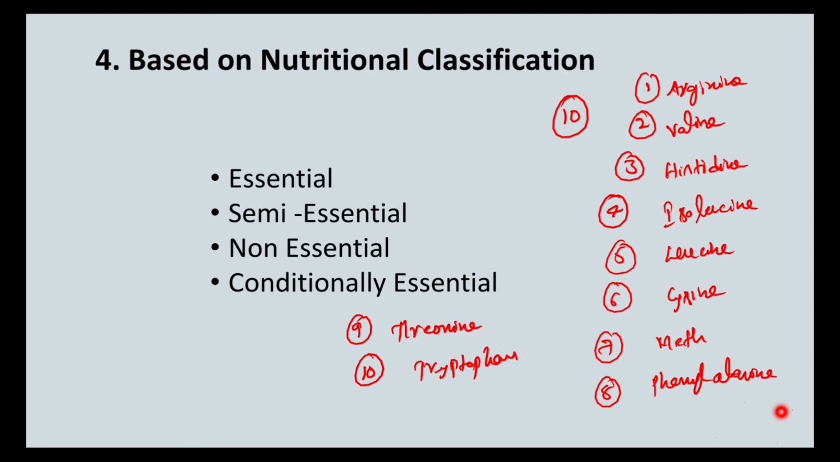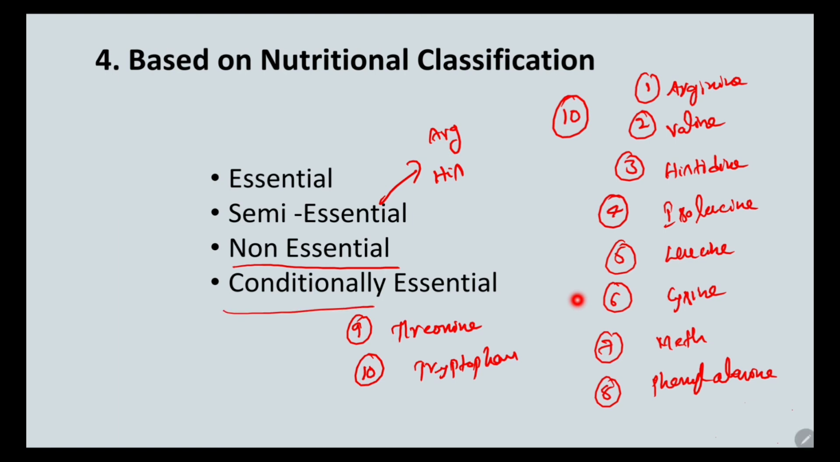Okay, then the remaining 10 amino acids are non-essential. That means our body can synthesize them, and there are 2 amino acids which are called semi-essential. Those two are arginine and histidine. Semi-essential means arginine and histidine can be synthesized by adults, but growing children have to supply them through the diet. That's why they are called semi-essential.